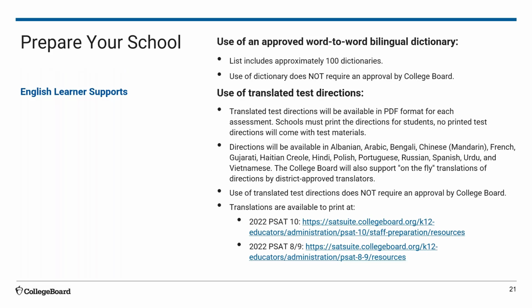In preparing your school for the EL support implementation, students may use an approved word-to-word bilingual dictionary. The list currently includes approximately 100 dictionaries. Additionally, students can use translated test directions. Translated test directions are available at the URLs posted on this slide for PSAT 10 and for PSAT 8-9. The use of translated test directions does not require an approval by College Board.